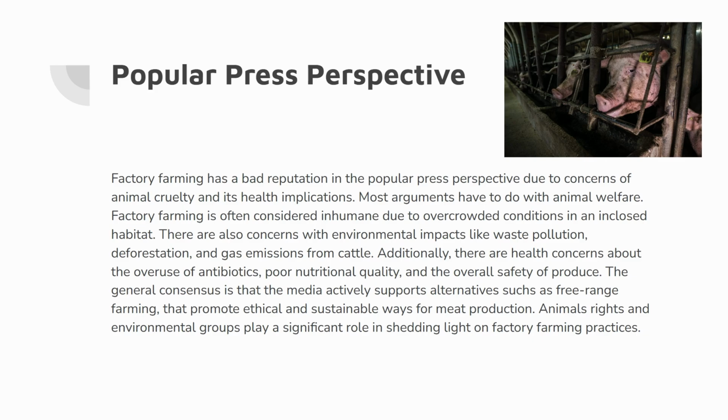There are also concerns with environmental impacts like waste pollution, deforestation, and gas emissions from cattle. Additionally, there are health concerns about the overuse of antibiotics, poor nutritional quality, and the overall safety of produce. The general consensus is that the media actively supports alternatives such as free-range farming that promote ethical and sustainable ways for meat production. Animal rights and environmental groups play a significant role in shedding light on factory farming practices.